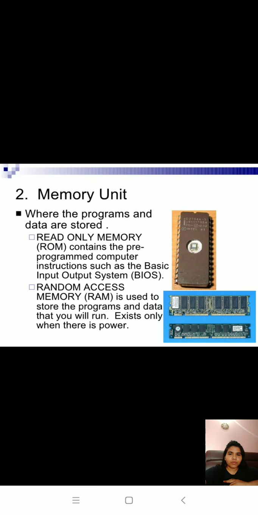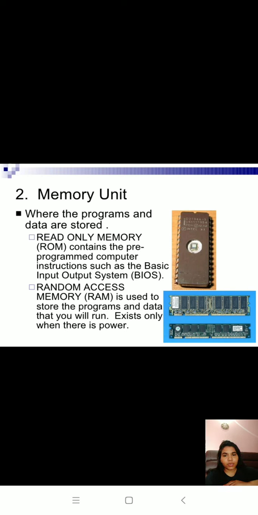So what is the central processing unit? The central processing unit is the brain of the computer. It directs and controls the entire computer system and performs all arithmetic and logical operations, right? In the memory unit, programs and data are stored. Read-only memory, called ROM, contains pre-programmed computer instructions such as the basic input output system, BIOS. I would like to tell you one thing: whenever you open your computer, first the BIOS program in ROM runs, that is called the bootloader.